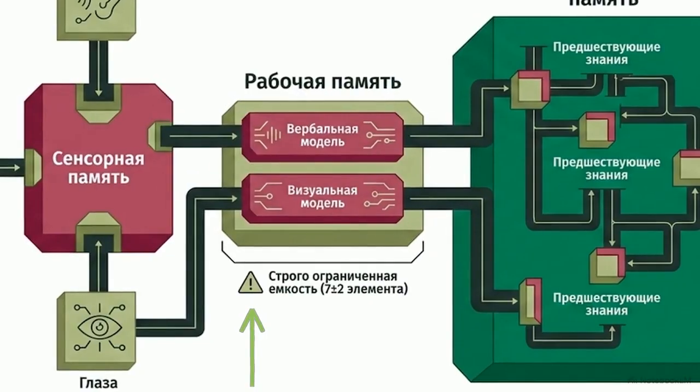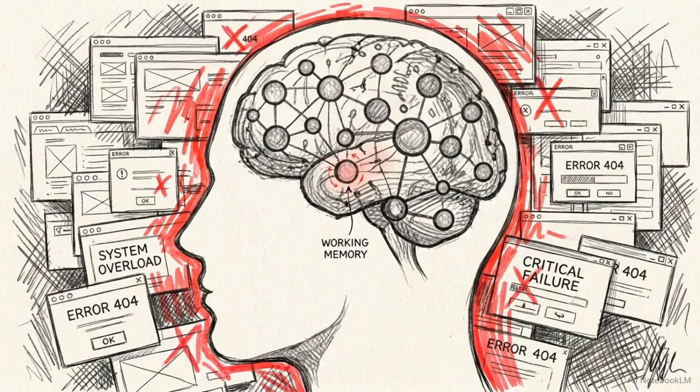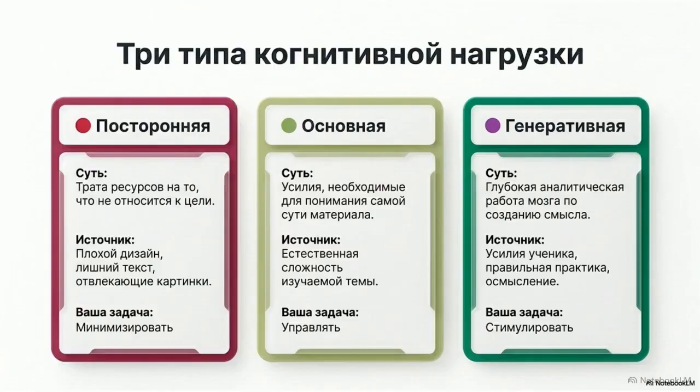Instructional designers must manage this limited bandwidth like a triage unit. As we see in this framework, cognitive load theory divides mental capacity into 3 competing allocations. The system is strictly zero-sum. The first allocation is extraneous load. This is mental effort wasted on poor interfaces, visual searches, or irrelevant graphics and background sounds.